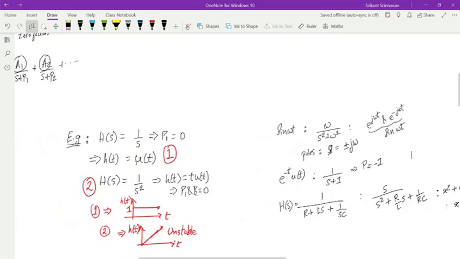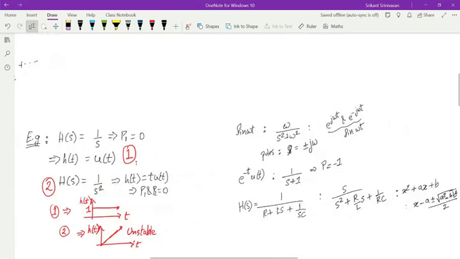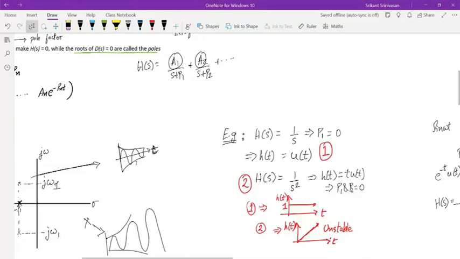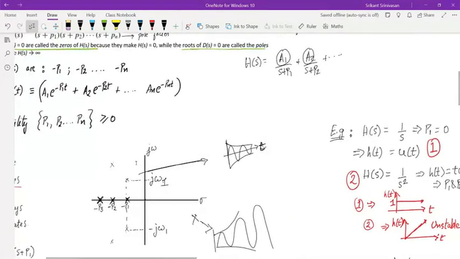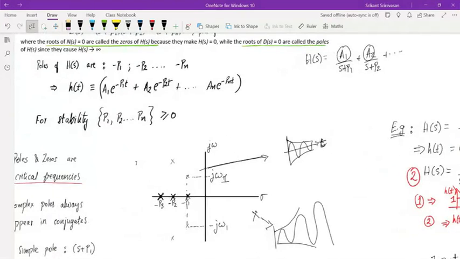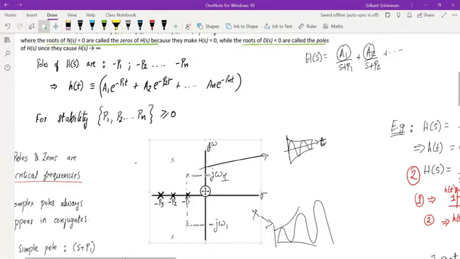So what we can do is, now that we know that S has these values, S can be a real value or an imaginary value or a complex value, you can have a plot. In this plot, you have two axes. You have the real axis, which we call sigma, and the imaginary axis, which we call j omega. And you know that we wrote S is equal to sigma plus j omega, right? In the earlier class, we said that S is complex frequency, and sigma is the real part of it, and the j omega is actually the frequency part of it.